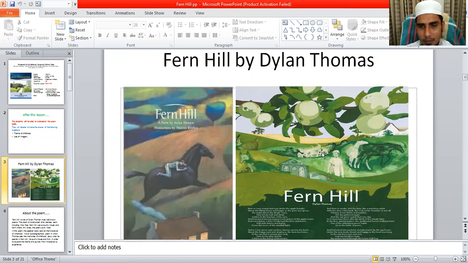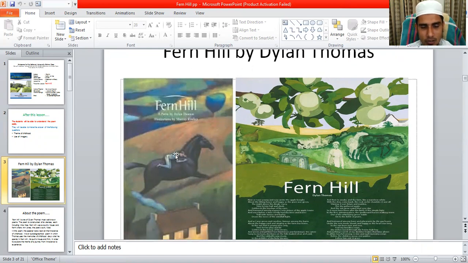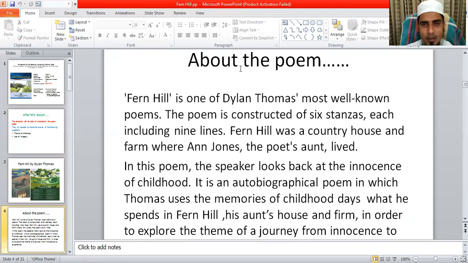Here you can find a picture of a boy, a child, sleeping. It is only possible in his dream. Now let's start, my dear students. I would like to deliver some ideas about the poem.